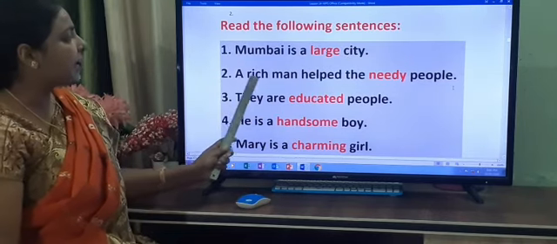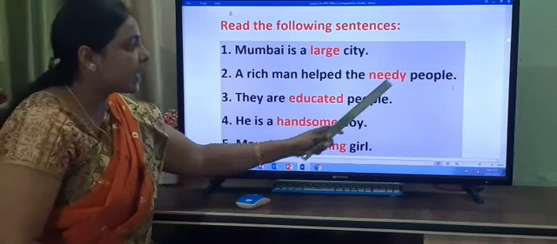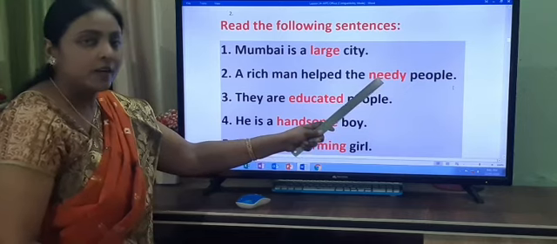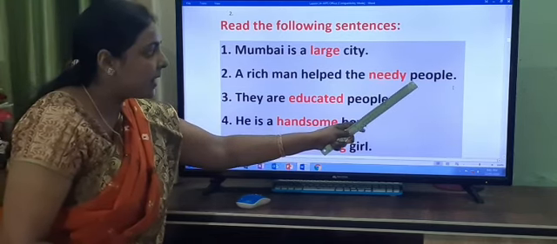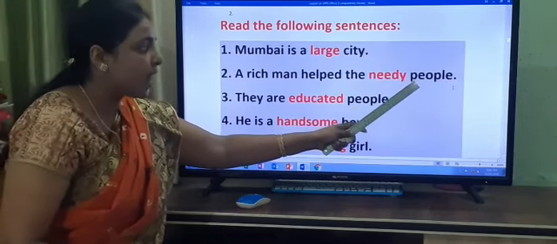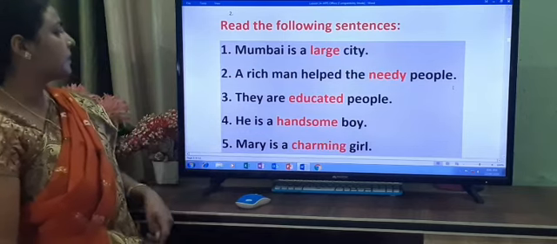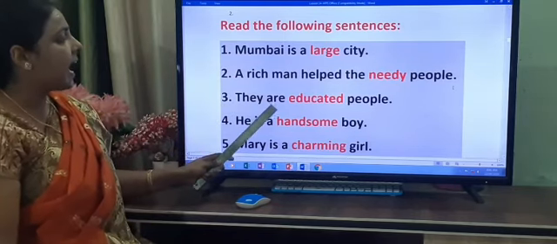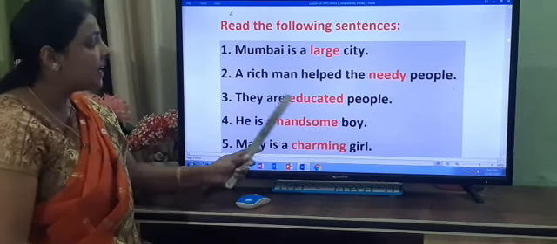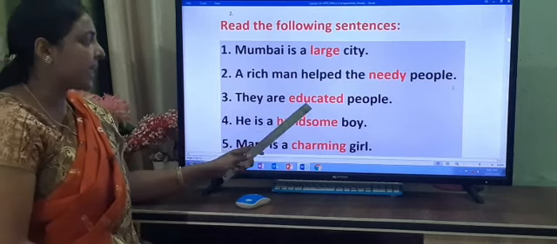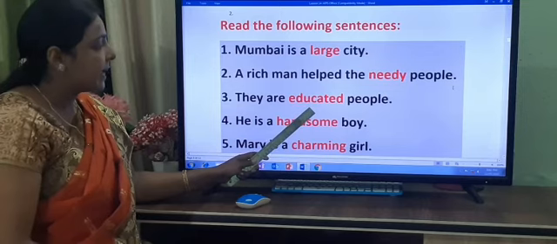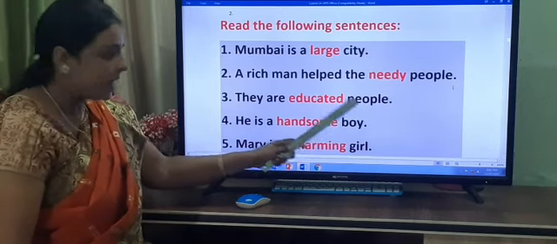Number 2. A rich man helped the needy people. What is the adjective here, children? Needy. What kind of people? Needy people. So needy is an adjective of quality which describes the noun people. Number 3. They are educated people. What kind of people? They are educated. So educated is a qualitative adjective, it shows the quality. It describes the noun people.